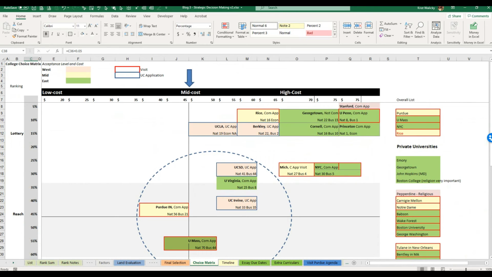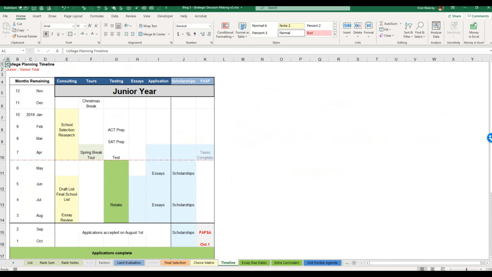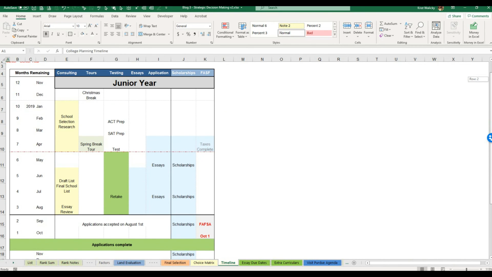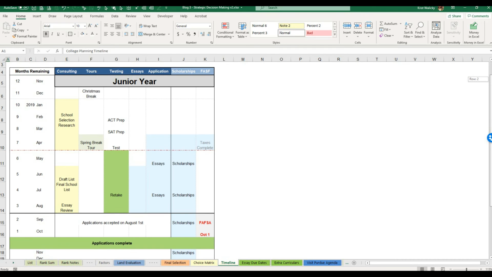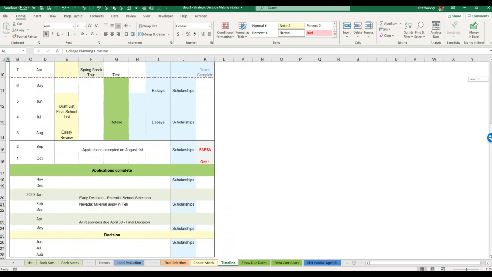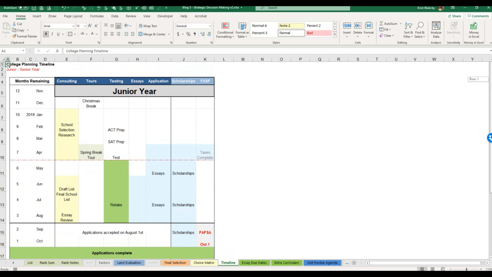Some other features in Excel, college applications are so difficult. Here's a quick glance at the planning involved. You got to plan the plan, and here's junior year. You really have to be very, very active junior year. Actually, it starts freshman year in terms of the whole college application experience. So with that, it was pretty easy to organize, and you can see the spreadsheet showing what has to be done by month, your junior year through your senior year.